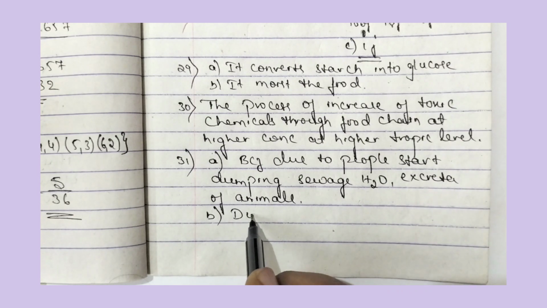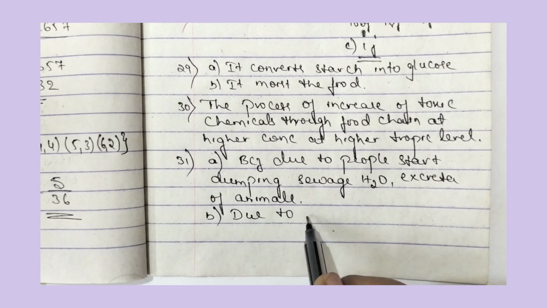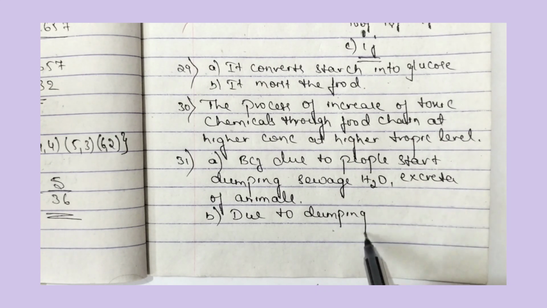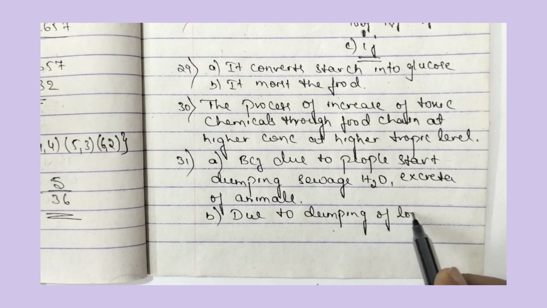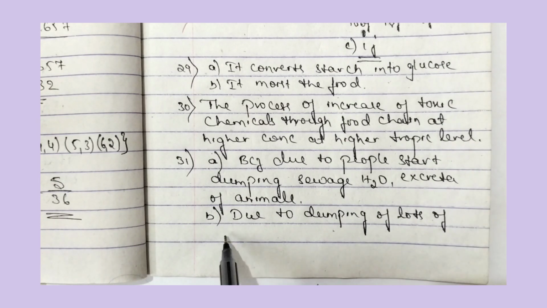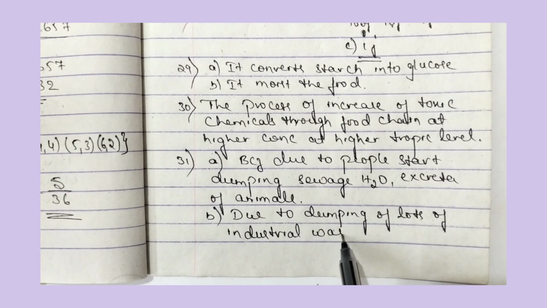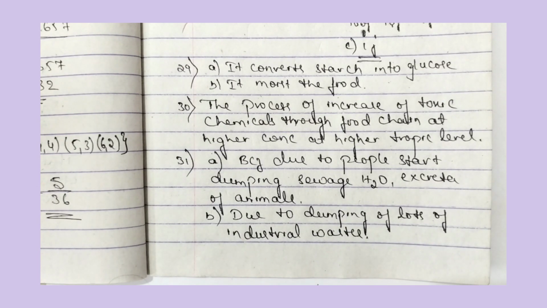Second one, due to dumping of lots of industrial wastes. So these are the main two reasons why the Ganga river has been polluted.